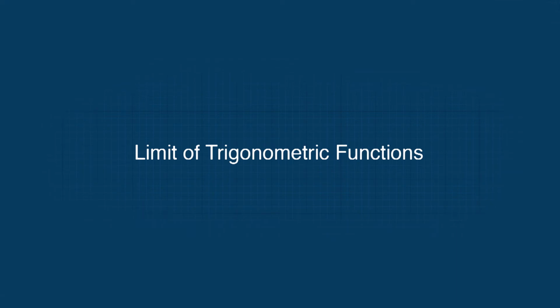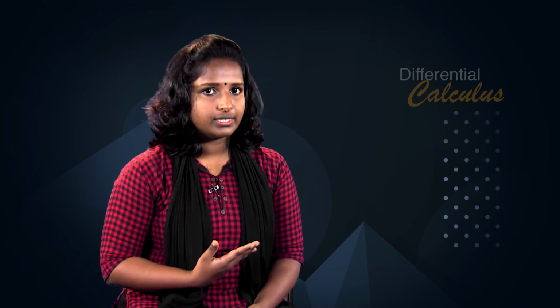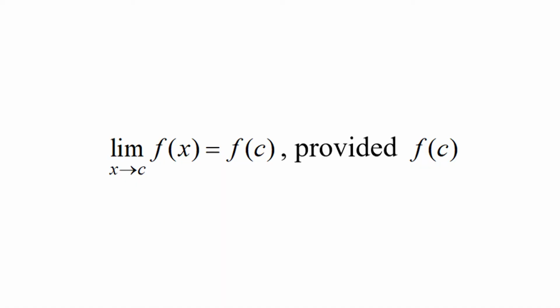Limit of trigonometric functions. From the discussion above, for any c, the limit of sin x as x approaches c is sin c, and for any c at which tan c is defined, the limit of tan x as x approaches c is tan c. Similar discussion holds for other trigonometric functions. It follows that for a trigonometric function f, the limit of f(x) as x approaches c is f(c), provided f(c) is defined.